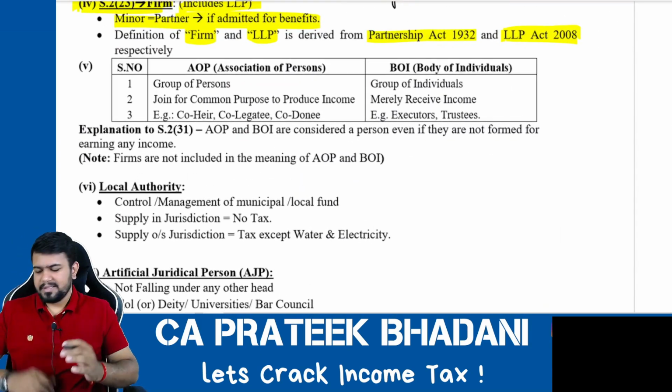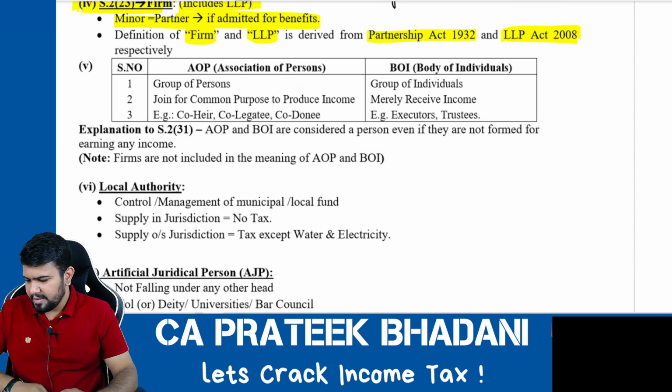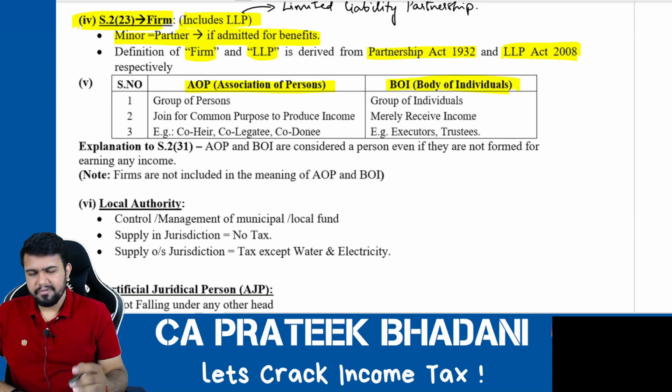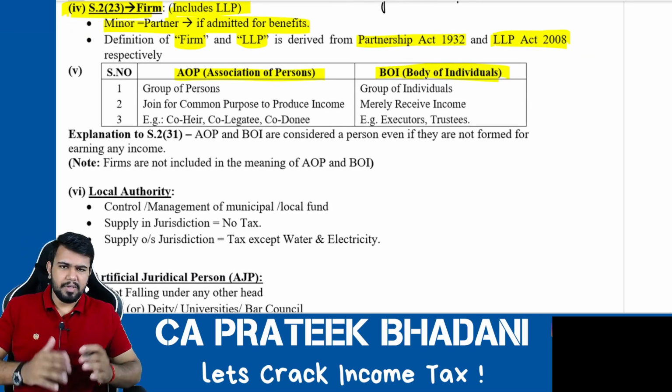Next type of person that we are going to learn is association of person and body of individual, forms that we already studied. Now we are going to see what is AOP BOI.